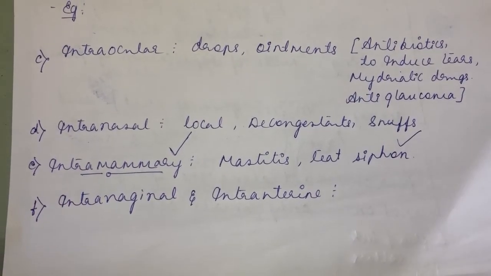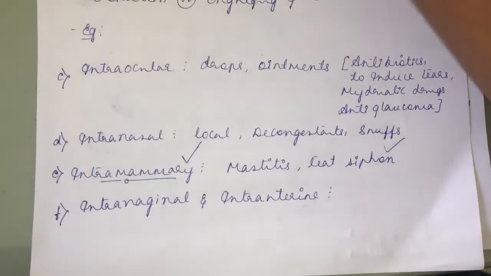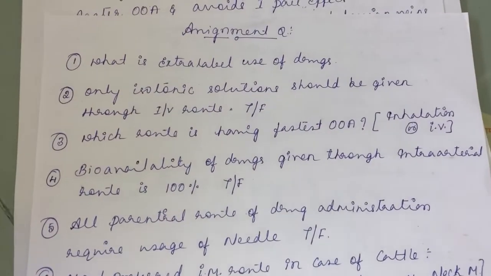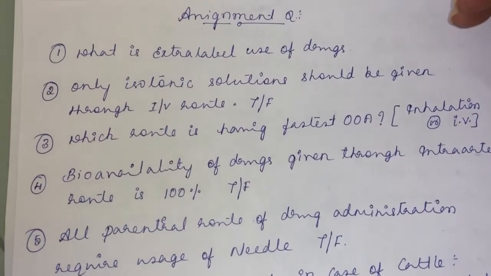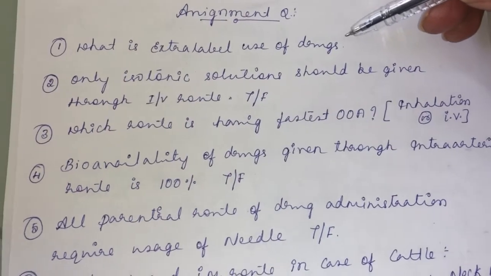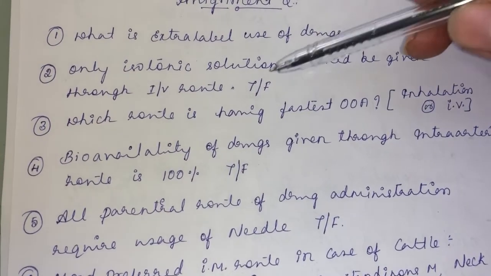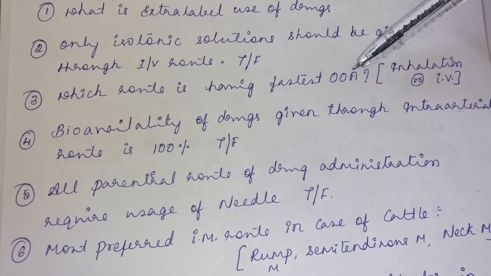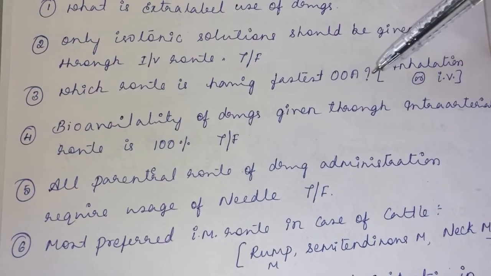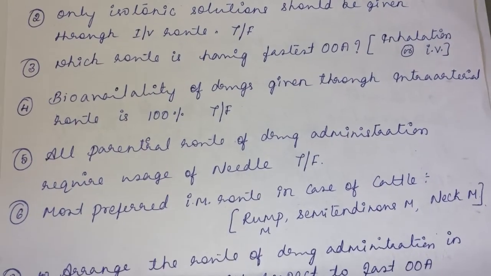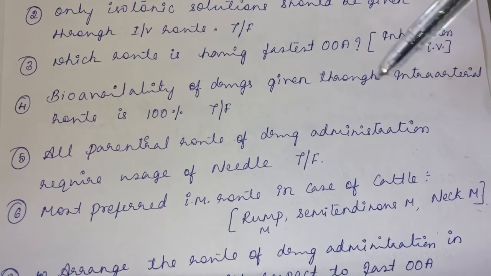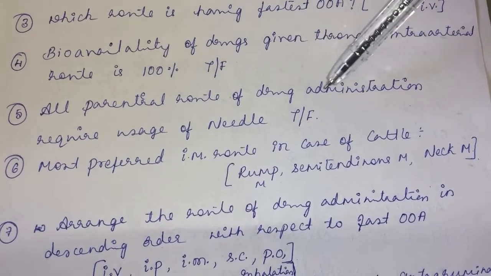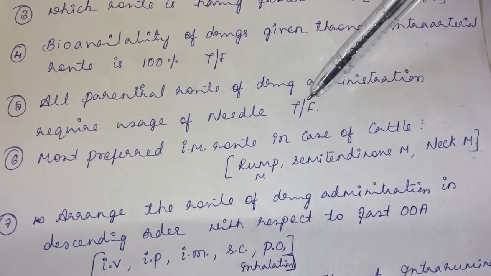So this is about route of drug administration, and there are certain assignment questions related to it. What are those assignment questions? What do you mean by extra label use of drug? Only isotonic solution should be given through intravenous route, true or false? Which route will produce fastest onset of action, inhalation or IV? Bioavailability of drugs given through intra-arterial route is 100%, true or false? Does parenteral route of drug administration require usage of needle, true or false?